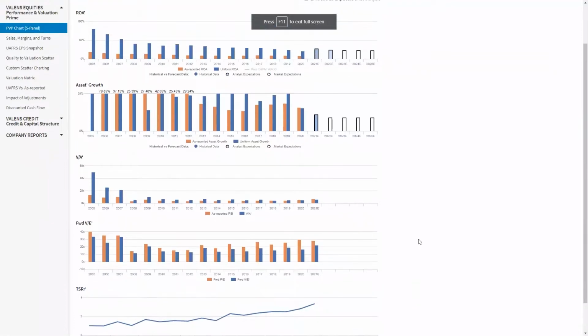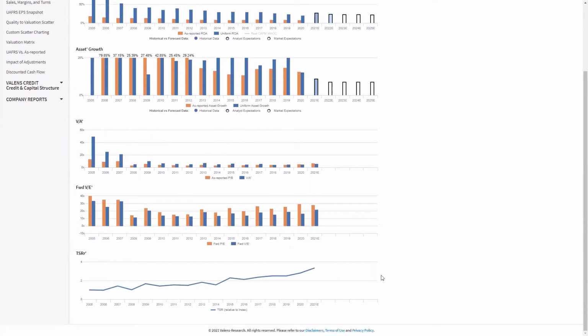But when we look at the uniform accounting, what we can see is a company that's still high return, still able to massively invest, and it's barely trading at market average levels, right? The average company in the market right now, seeing through short-term earnings, is trading at around 22 times. Alphabet is trading at market average returns with higher growth and higher profitability. And we only know that when we look at uniform accounting.